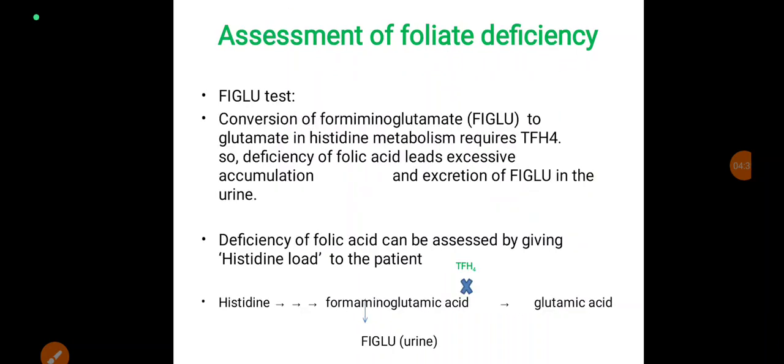Assessment of folate deficiency. FIGLU test. Conversion of formiminoglutamic acid to glutamate in histidine metabolism requires tetrahydrofolic acid. In tetrahydrofolic acid deficiency, this formiminoglutamic acid will not get converted into glutamate. So, by assessing the FIGLU, you can assess the tetrahydrofolic acid level deficiency.